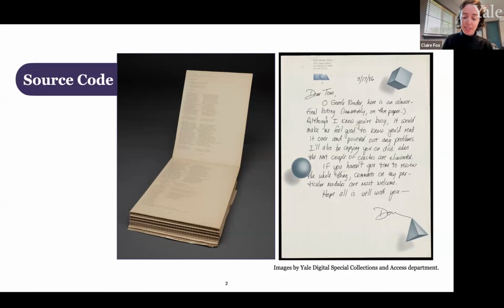So that was then, and here we are now in 2024, and we have a stack of this source code available to us for research. It's an archival object, it's maintained in climate-controlled storage, and it's discoverable via an online finding aid. But once someone accesses something like printed source code, what do they do with it? Or how might it inform their research? For those of you who have ideas, I invite you to put those ideas in the chat now or at any point in this presentation.